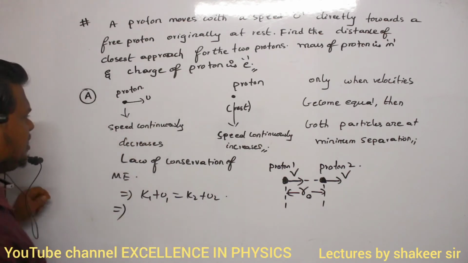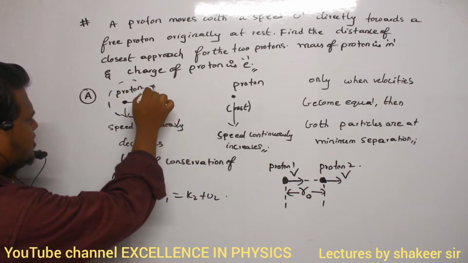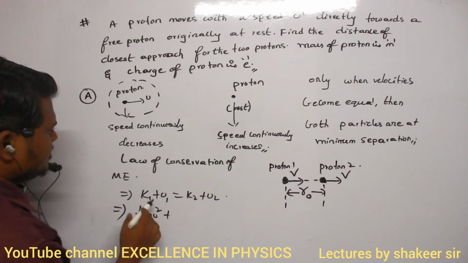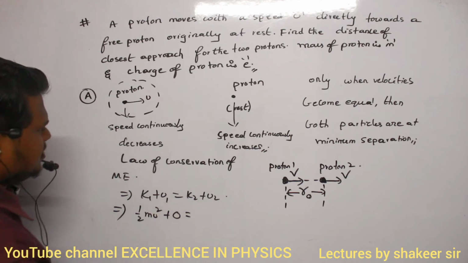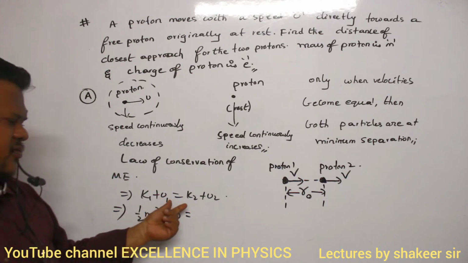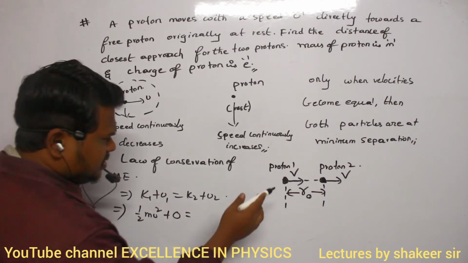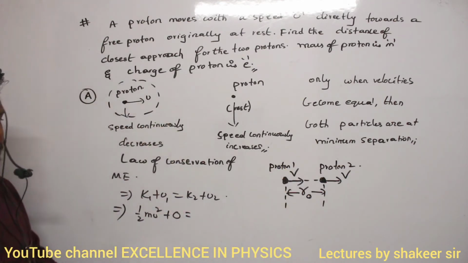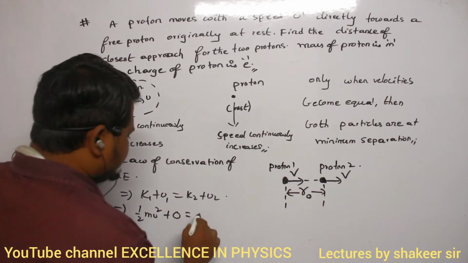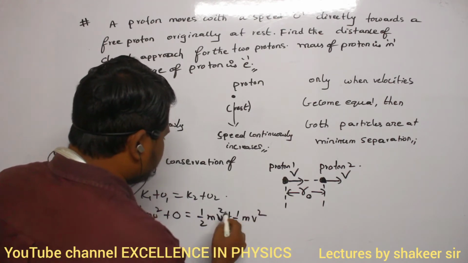Initial kinetic energy is possessed by only proton number 1. Only this proton has initial kinetic energy, so it is half m u square. Initial potential energy is 0, because they are present at a very large separation. Final kinetic energy, K2: which particle has final kinetic energy? The first particle has it, and the second particle also has it. Both of them have a common velocity, so both have the same kinetic energy. So final kinetic energy is half m v square plus half m v square.